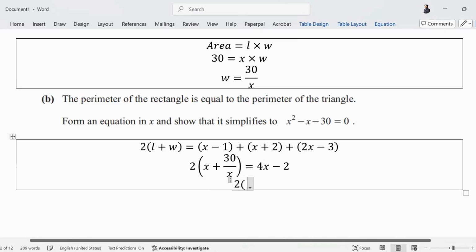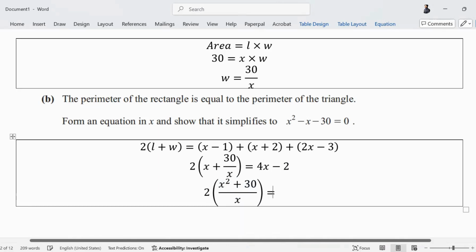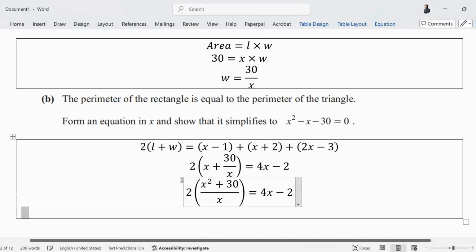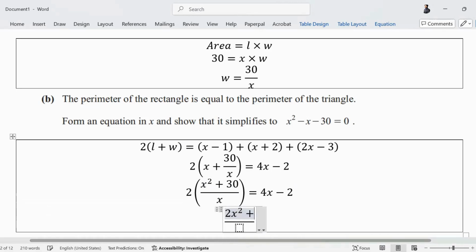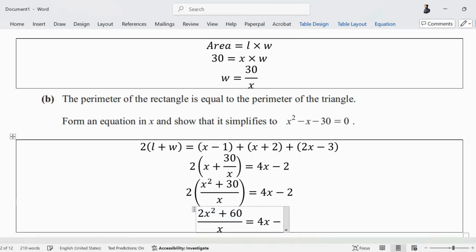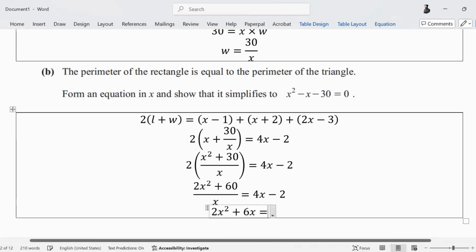2 into LCM इसका x ले लेते हैं, तो this will be x squared plus 30 is equals to 4x minus 2. This will be 2x squared plus 60 upon x is 4x minus 2. 2x squared plus 60 is x multiplied by the entire thing.